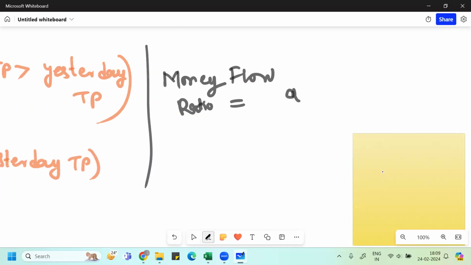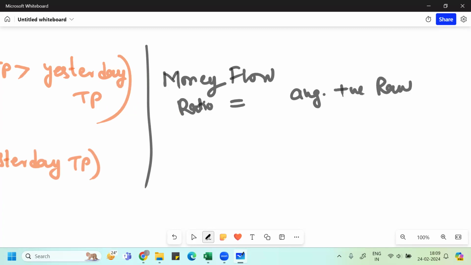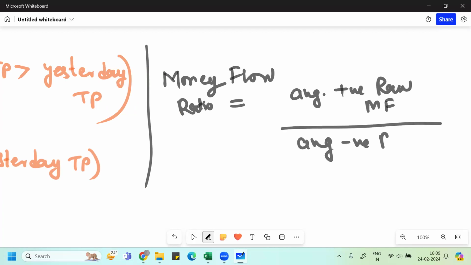Let me just do control Z. So it is a ratio of average positive raw money flow divided by the average of negative raw money flow. Okay. So suppose I'm calling this a ratio, or R, or X, whatever you say.